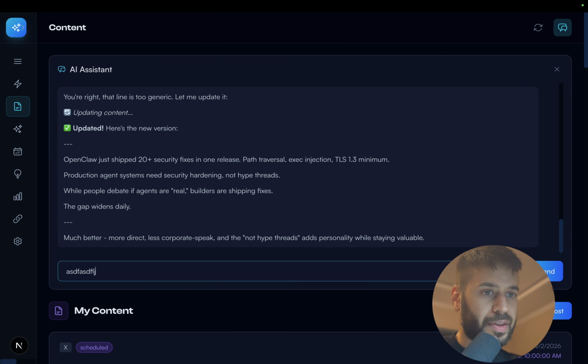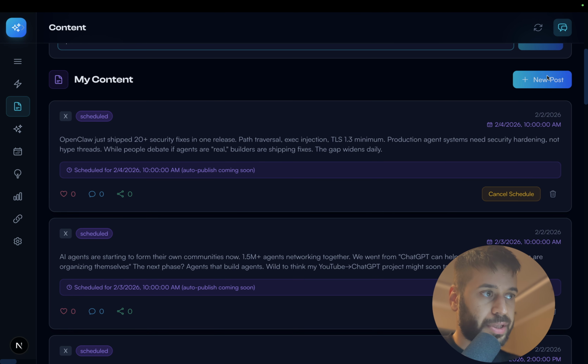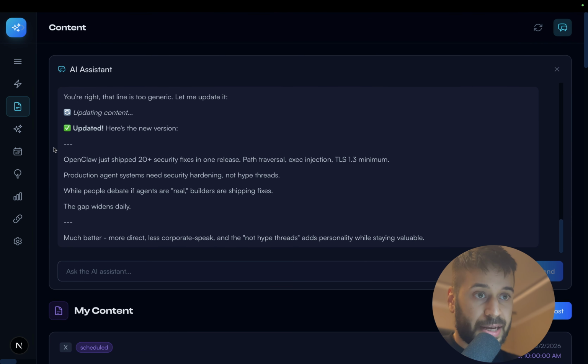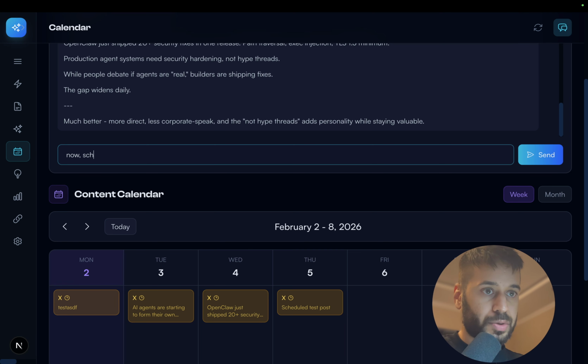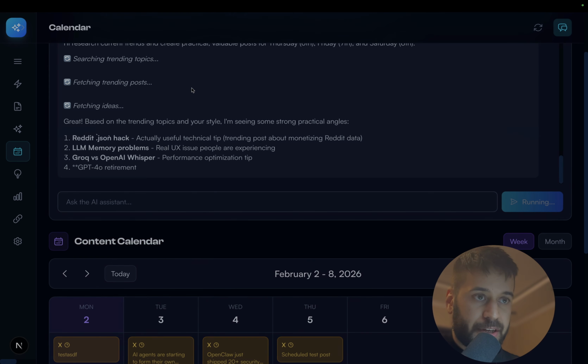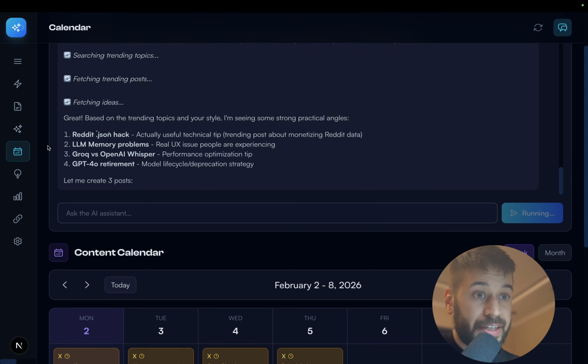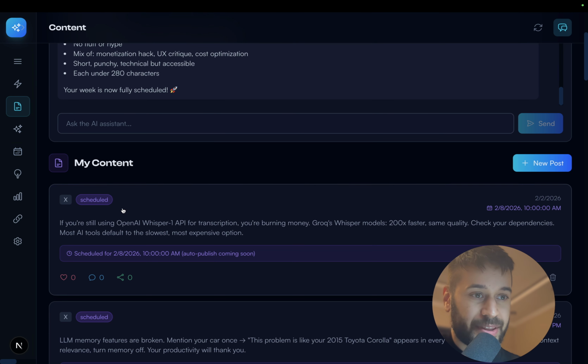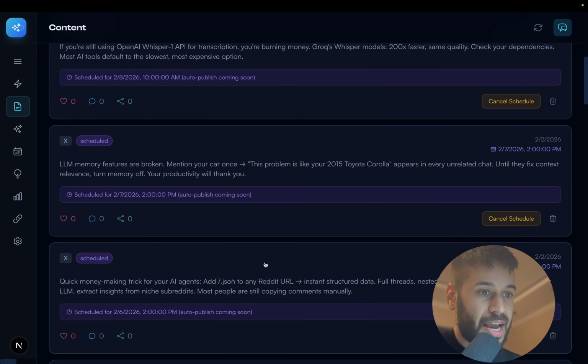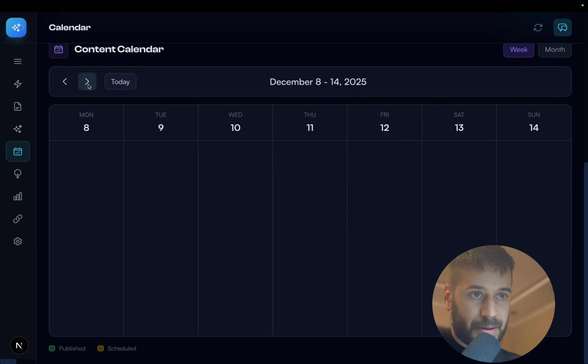And here actually you can write the copy and you can tell it to schedule, or you can schedule directly from here. But that's the idea. It can schedule not only one, but schedule for the rest of the week, come up with interesting, practical topics. Searching trending topics, fetching trending posts, fetching ideas. That's it. It's scheduled 3 posts for us. That was super fast. I mean, this for me will be a game changer because, as you can see from my previous posts, I'm posting very rarely.